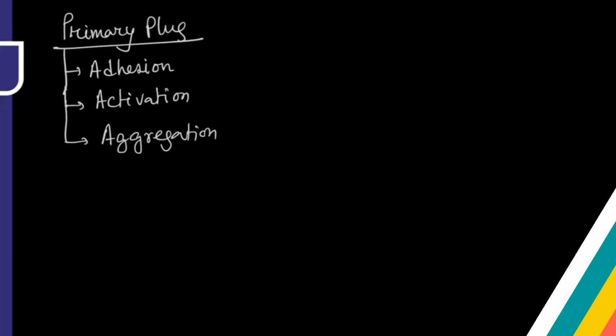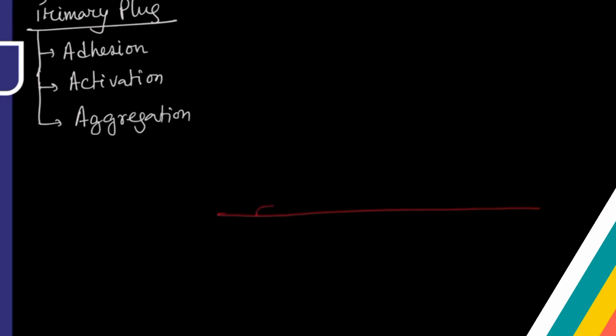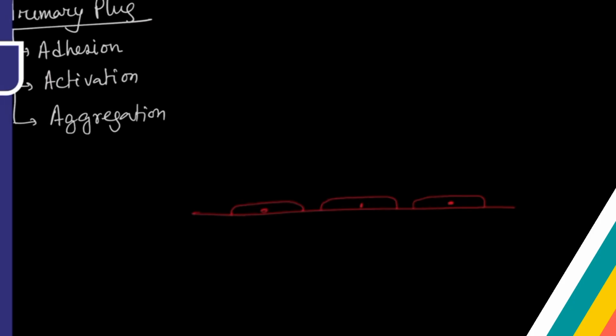So let's see how this happens with the help of a diagram. Suppose this is your vessel wall, and the endothelium cells are there. Normally, platelet will never adhere on these endothelium cells, because platelet contains negative charge and endothelium also contains negative charge, and there is a coating on this endothelium cell, because of which platelet never adheres here.